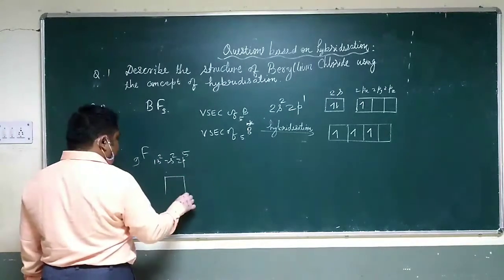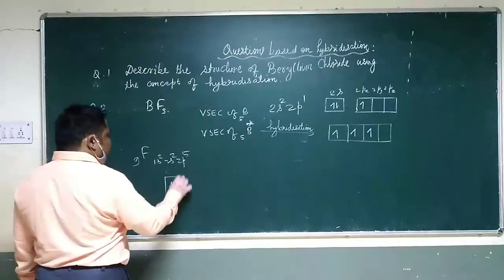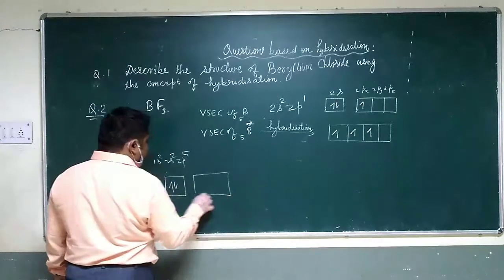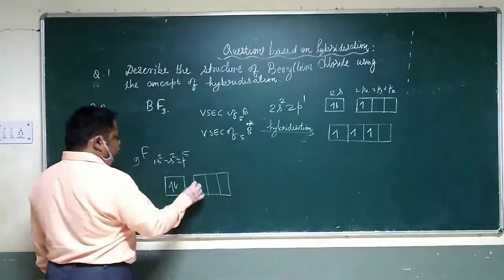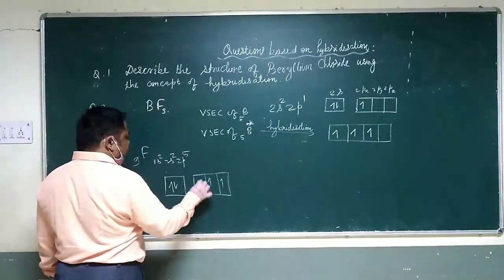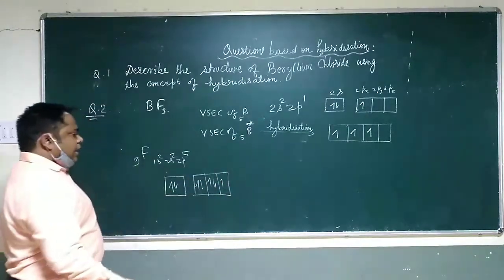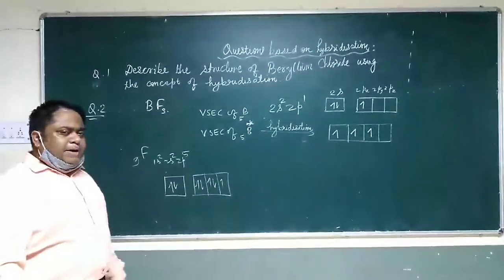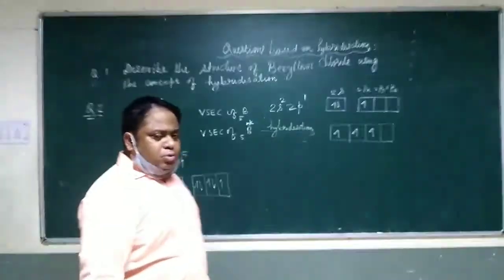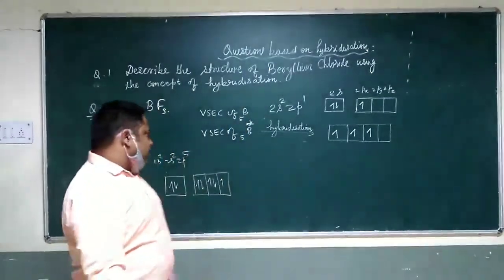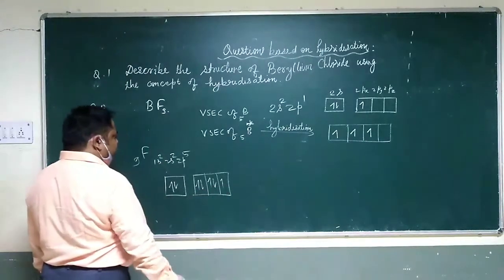So 2 electrons here and 5 electrons will be like this: 1 2 3 4 and 5. So electrons are filled up singly and then after pairing occurs. Who said so? Hund's rule. According to Hund's maximum multiplicity rule, electrons are filled up singly and then after pairing occurs.